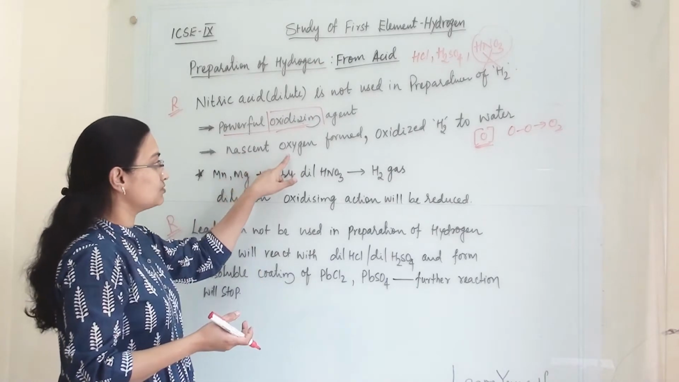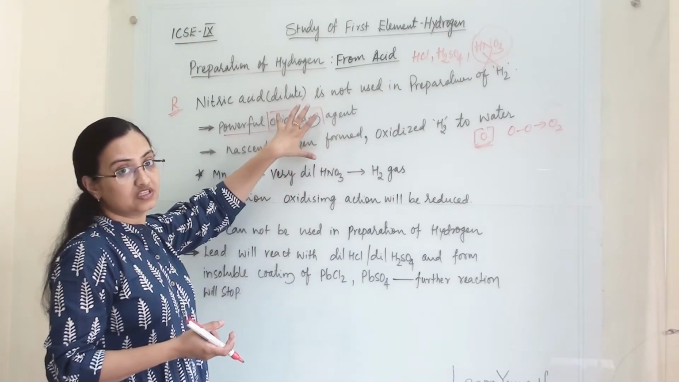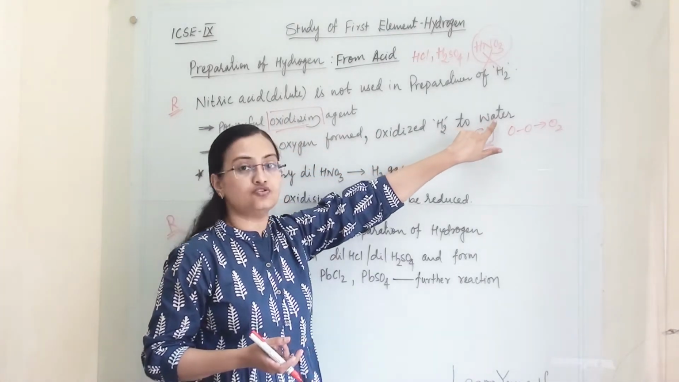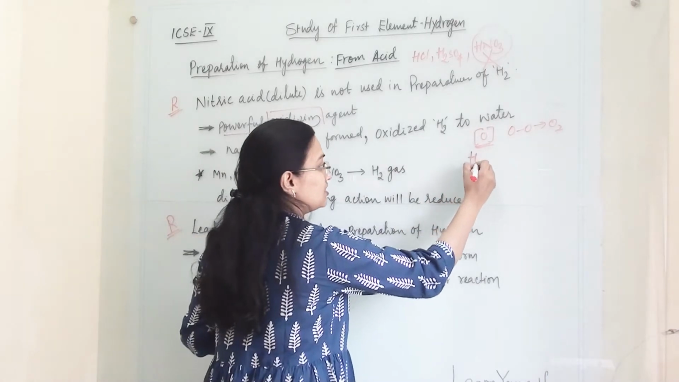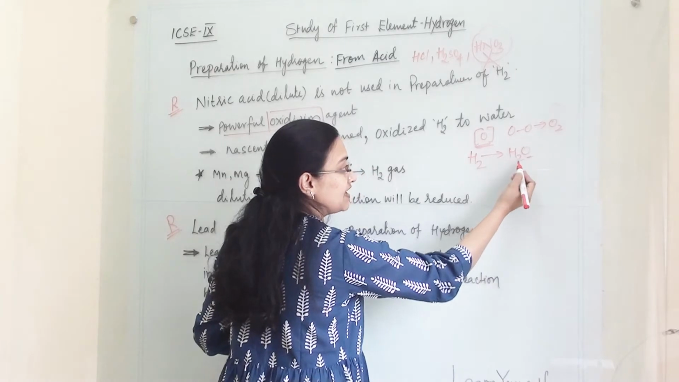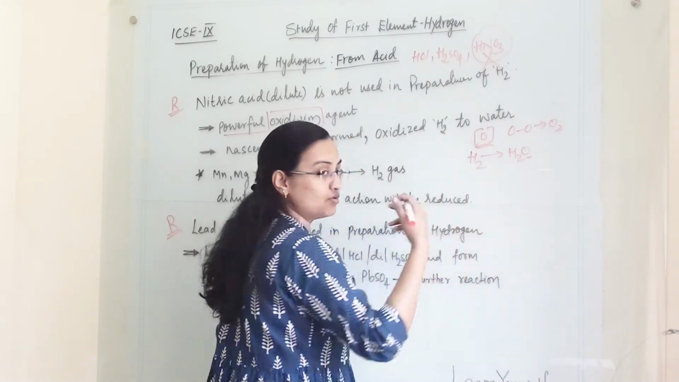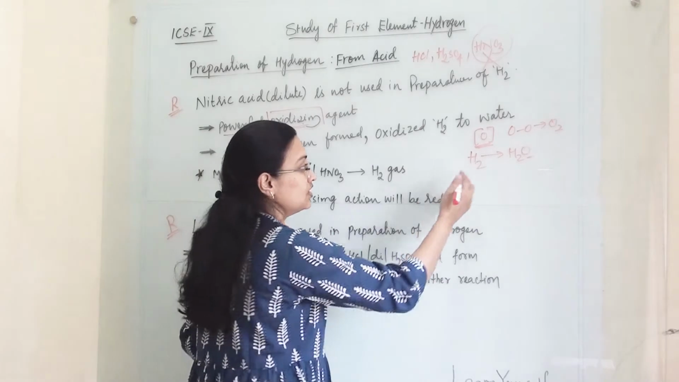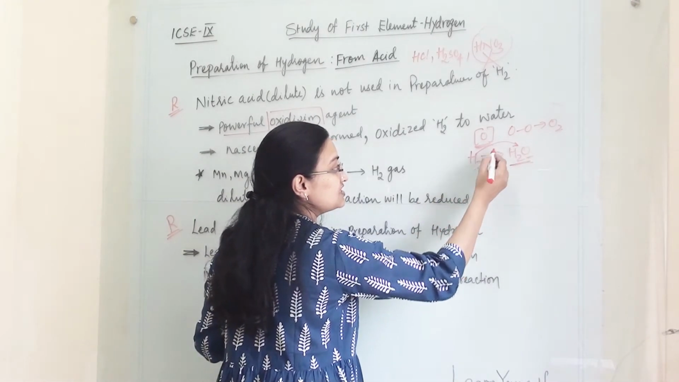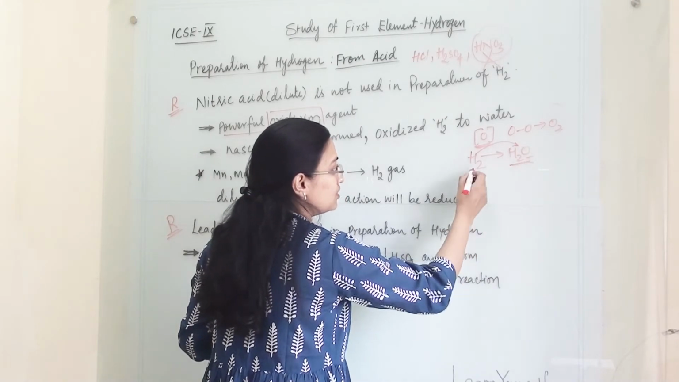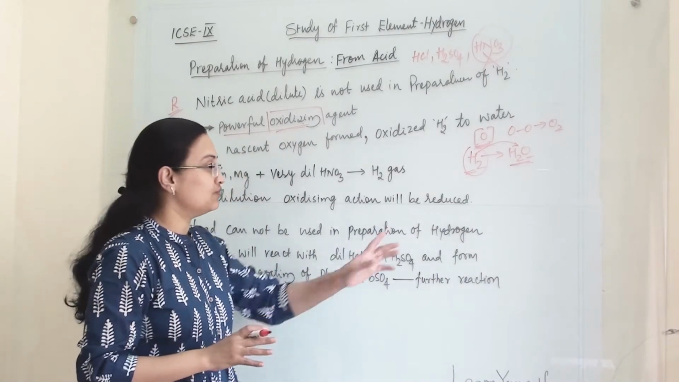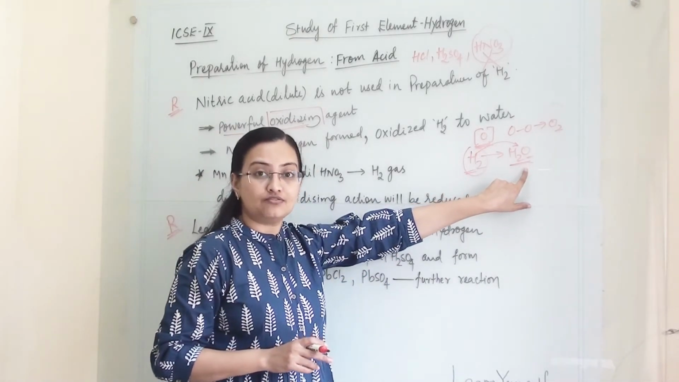So that nascent oxygen is being produced in this reaction, and it will oxidize hydrogen into water. This hydrogen, when it is combined with oxygen, gives oxides of hydrogen. This is the water molecule, also called oxide of hydrogen. So when it is going to attach with oxygen, this hydrogen is being oxidized here. So we will not get our desired product, the hydrogen molecule, but we will get oxide of hydrogen.